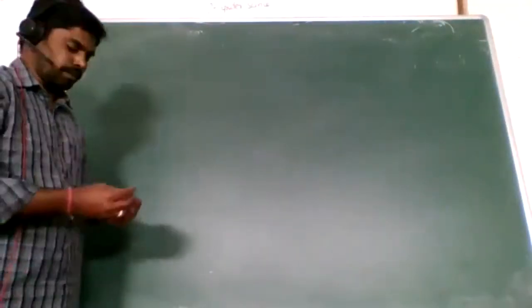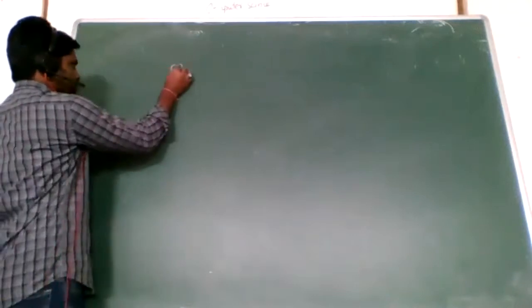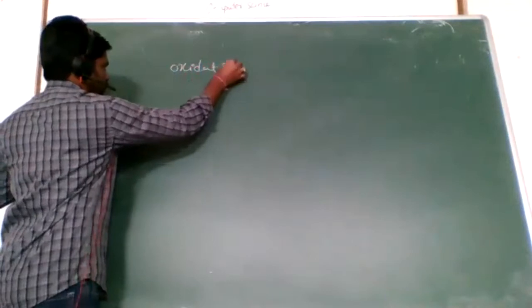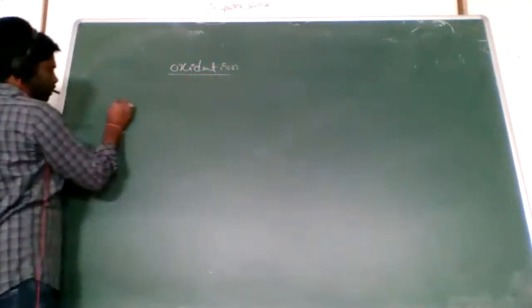Next one, oxidation of pyridine. Look here.